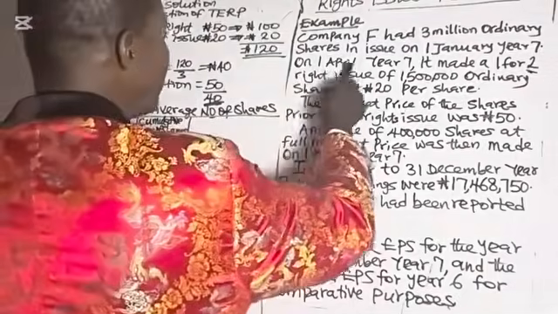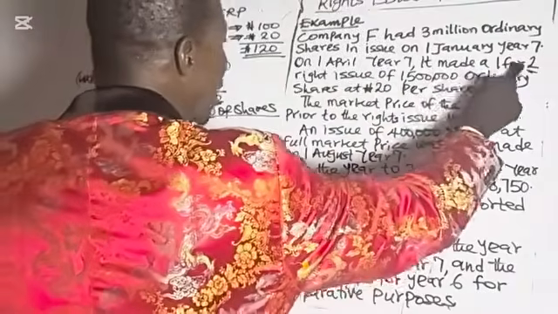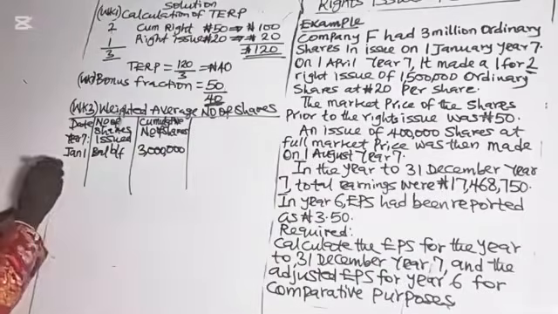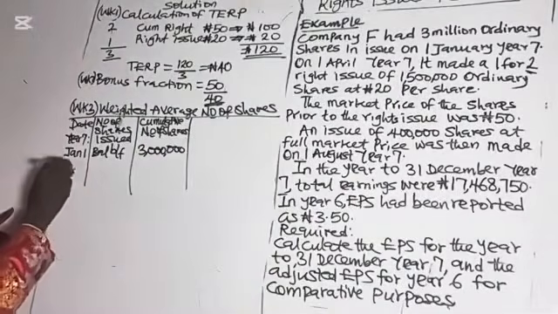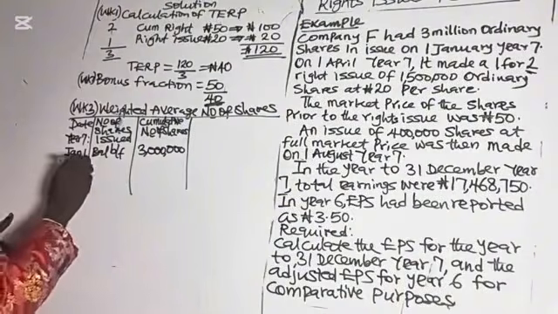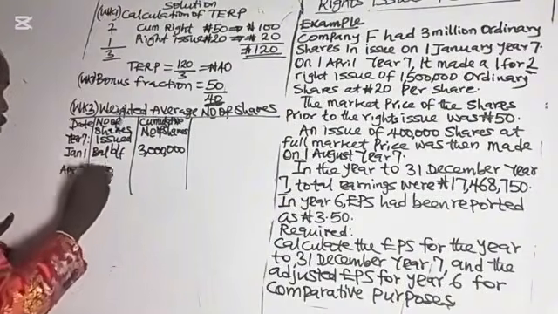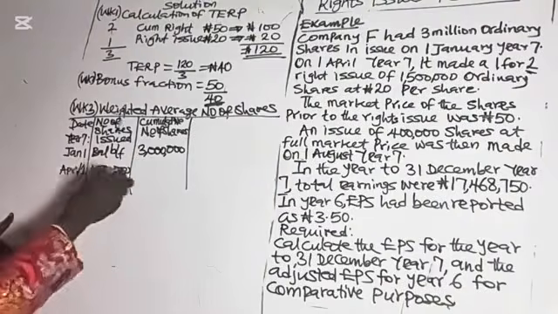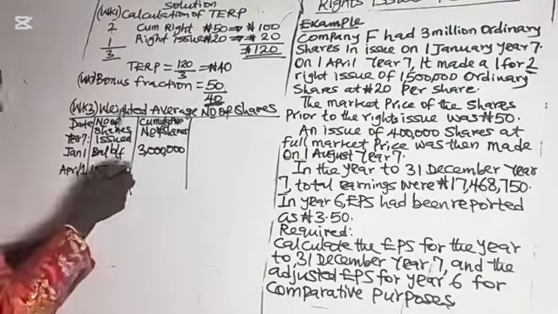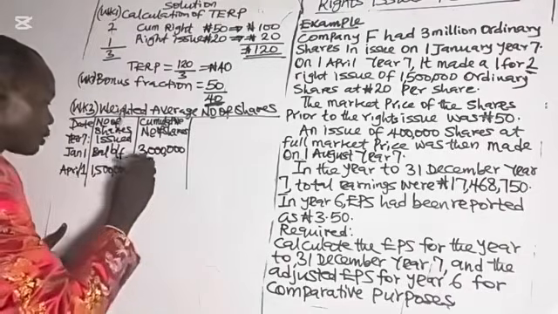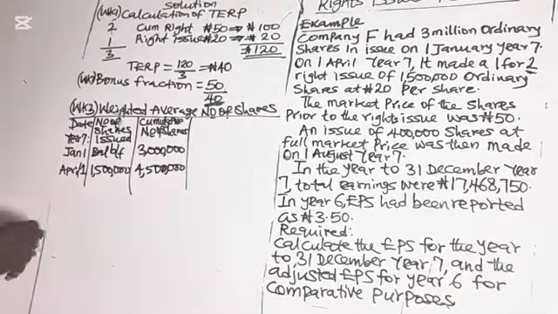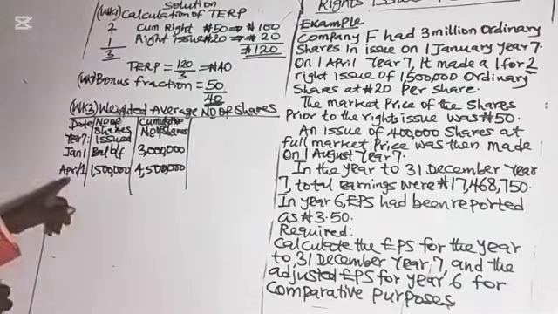On April 1st of year 7, it made a 1-for-2 rights issue of 1.5 million. We want to make a rights issue of 1.5 million, 1-for-2. Half of 3 million is 1.5 million. Cumulative will be 3 million plus 1.5 million, that is 4.5 million shares. That is the cumulative number of shares. That is April 1st.